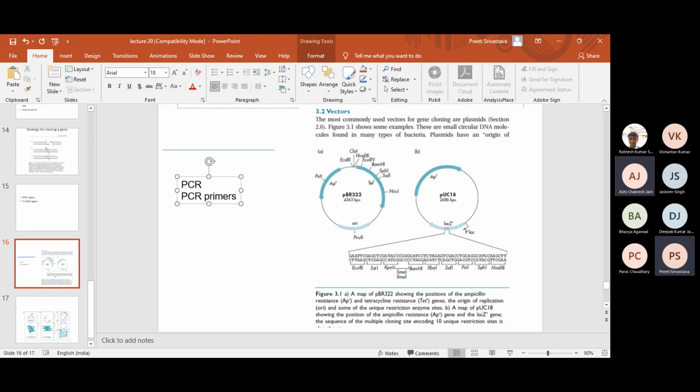For cloning a gene which is amplified by PCR, what should be done in the PCR primers to ensure gene cloning? We discussed it just in the last class. Let me see who can answer.